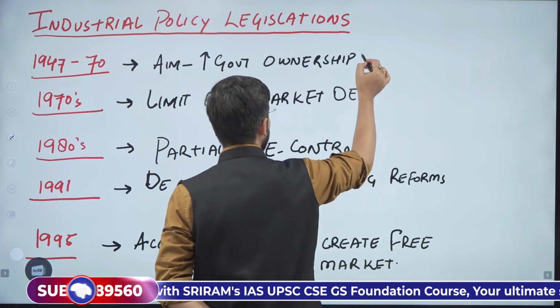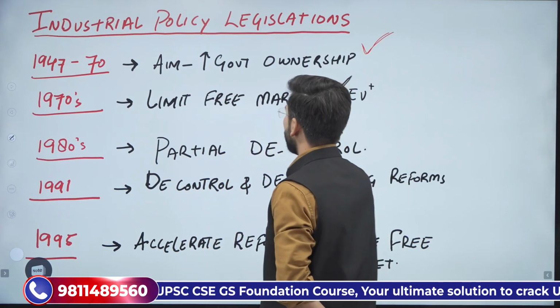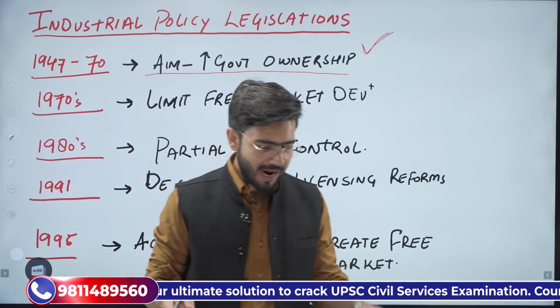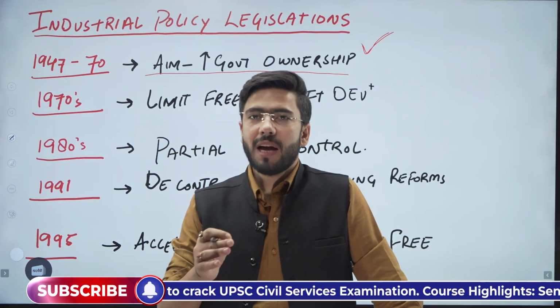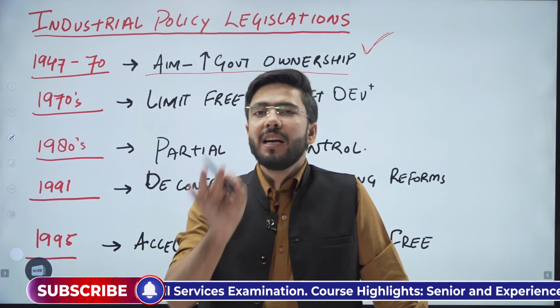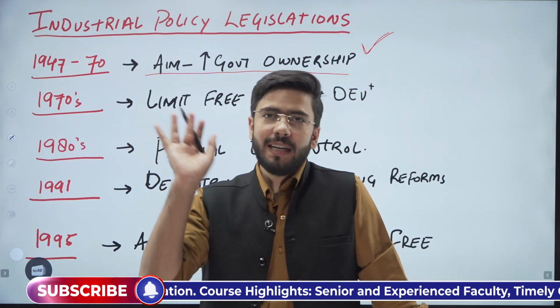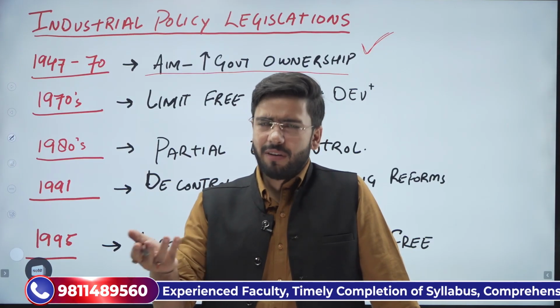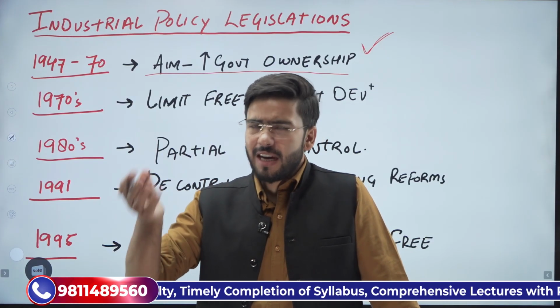So the first thing was to increase the ownership of the government. Why? Because, do you remember the second five-year plan? It clearly mentions that we had the socialistic pattern of society. We had the socialistic pattern in our development, in our growth, in our society, in our economy.